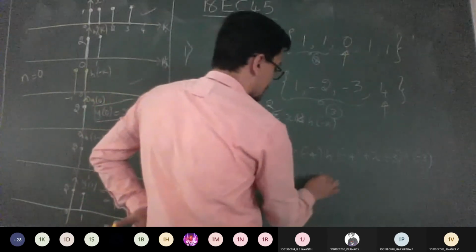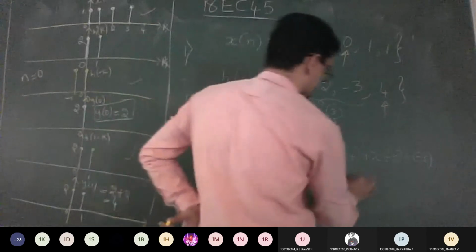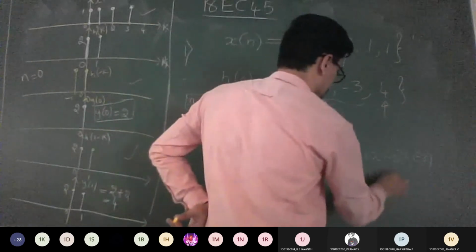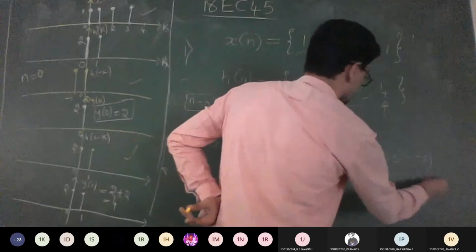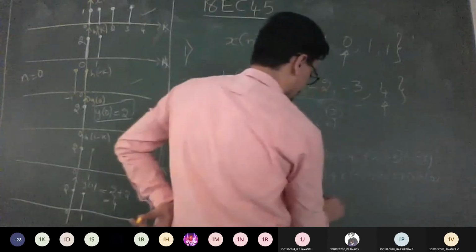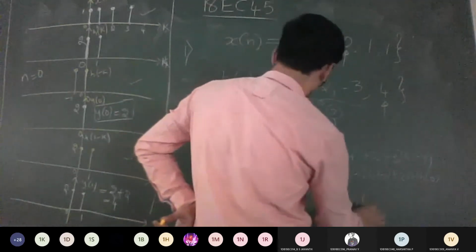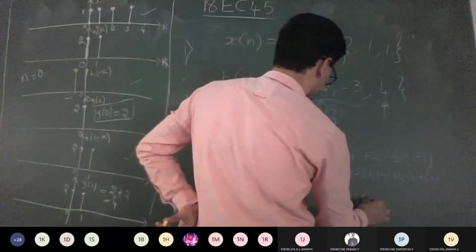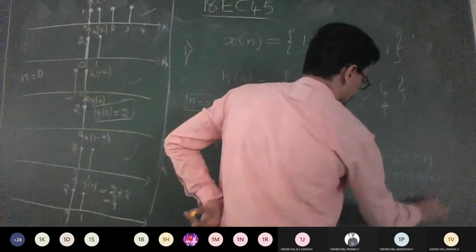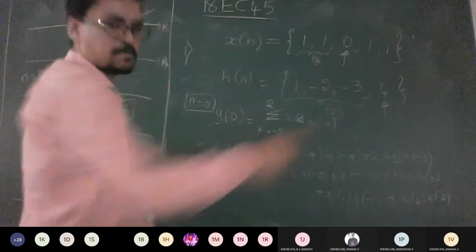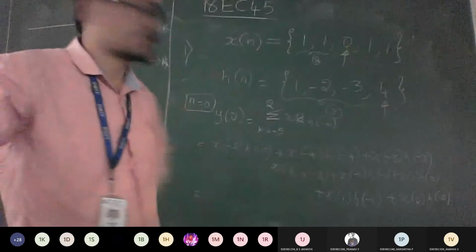Now tell me what is the answer for this? Expand till the values you told. Correct now? Just expand it from minus 5 to plus 2.